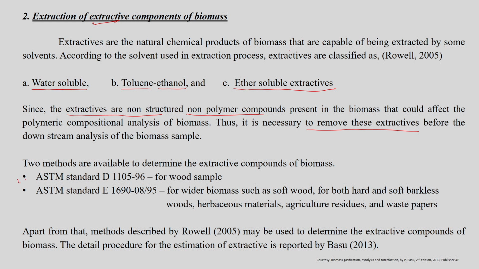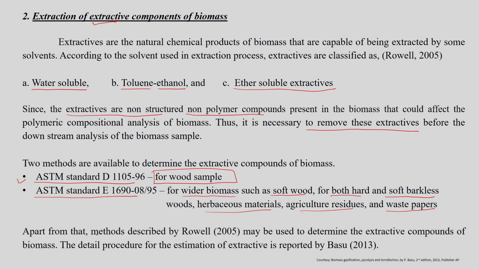The first one is the ASTM standard method, which is used mainly for wood samples, and the other is again an ASTM standard method, but it is used for a wide range of biomass samples such as softwood, both hard and soft barkless wood, herbaceous materials, agriculture residues and waste papers.